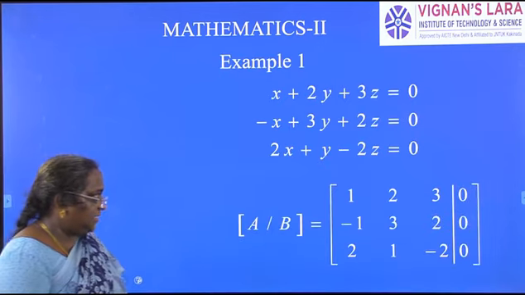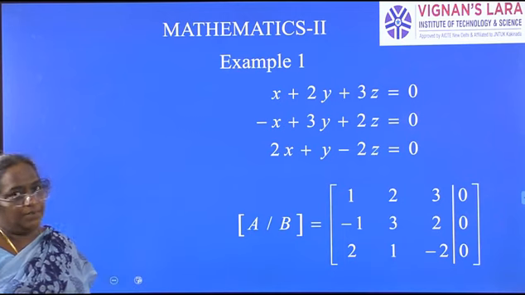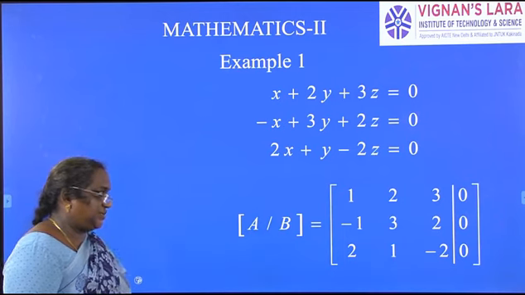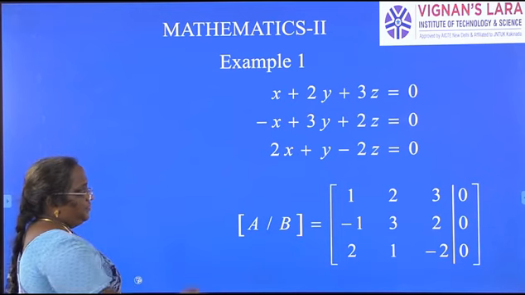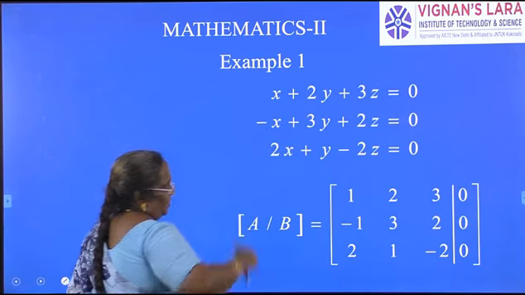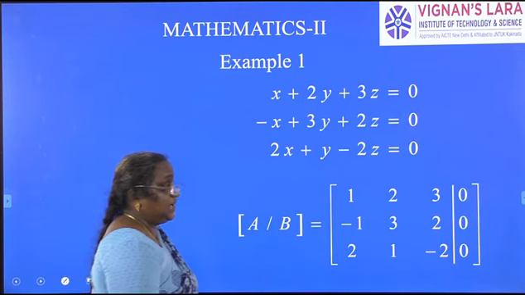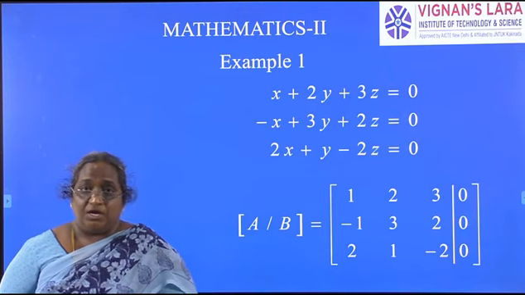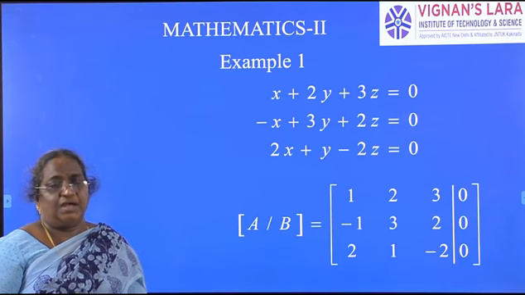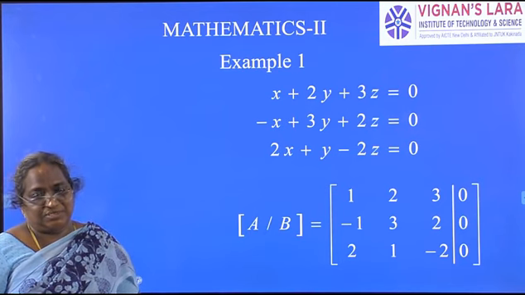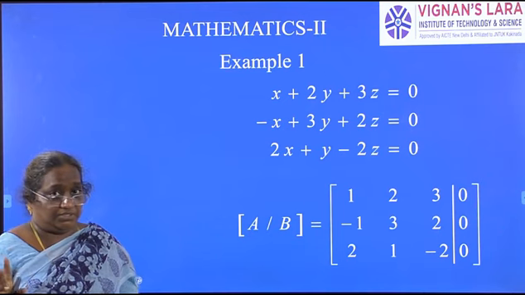Now, let us see an example of solving a homogeneous system of equations. We were given this system of equations to solve. Seeing the RHS, the main thing here is that you should identify the difference between a homogeneous and a non-homogeneous system of equations. The working rule is different for both.